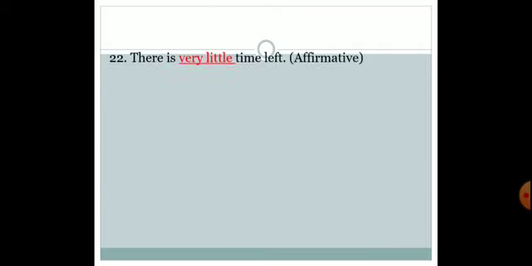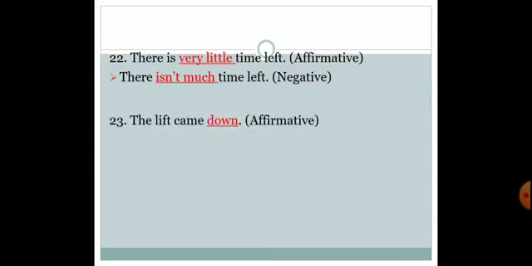The 20th one is there is very little time left. Very little means there is almost no time. So the answer would be there isn't much time left. So over here you can see that very little means we do not have sufficient time. So the negative one would be there isn't much time left.